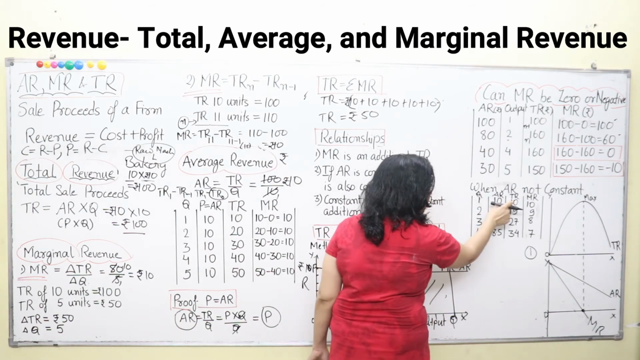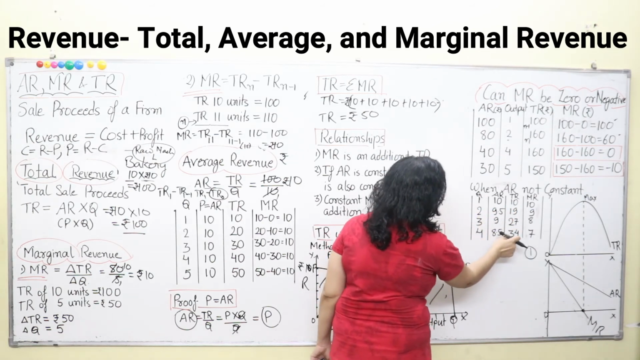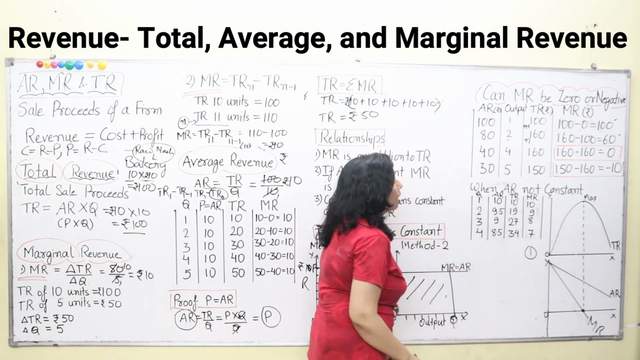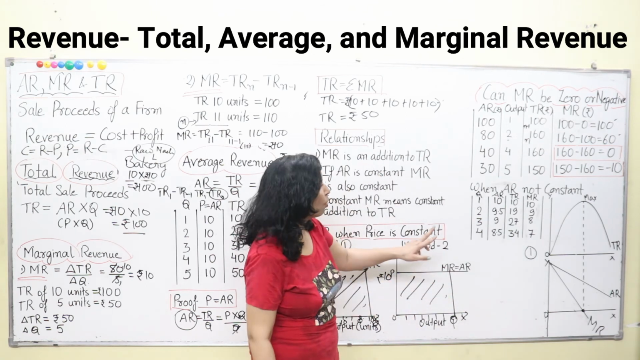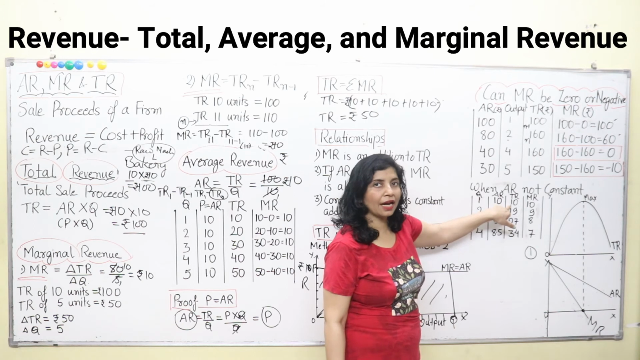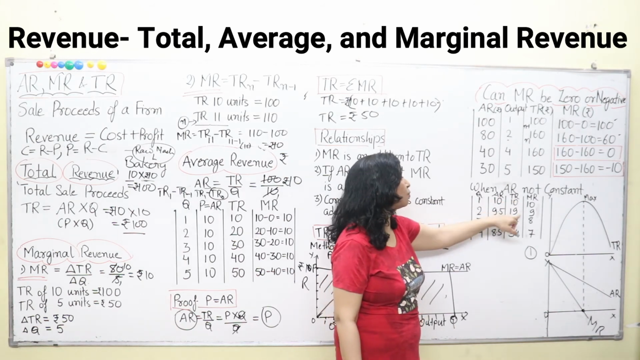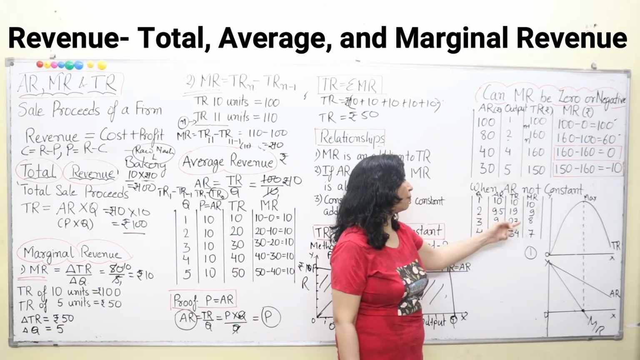And what is total revenue now? 1 into 10 is 10, 9.5 into 2 is 19, 9 into 3 is 27, and 34 for 8.5 into 4. Now what is marginal revenue? Marginal revenue is just the addition to total revenue. So here how many rupees were added to 10 to become 19? 10, 19. So 19 minus 10 is what? 9. Then 27 minus 19 is 8. And 34 minus 27 is 7.